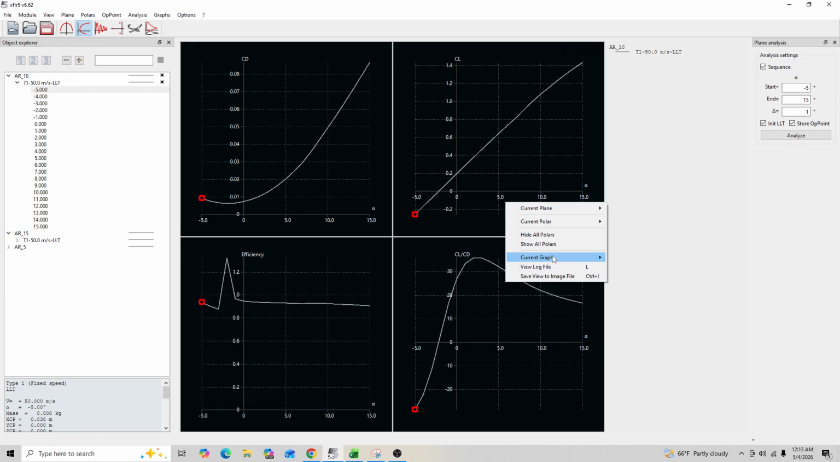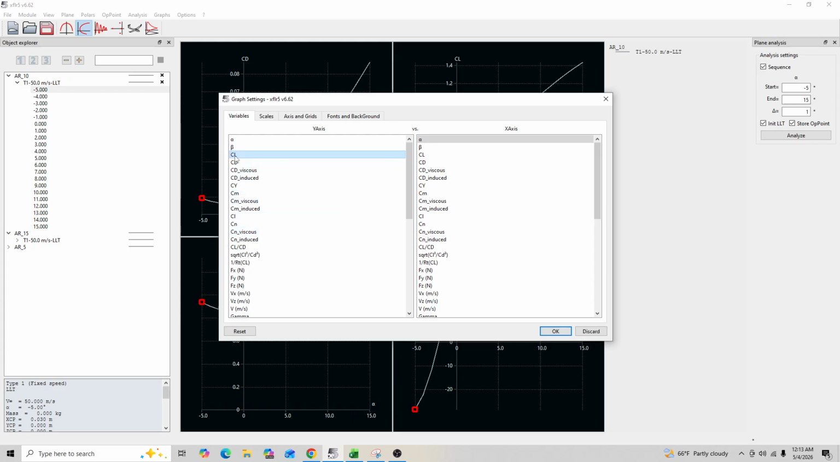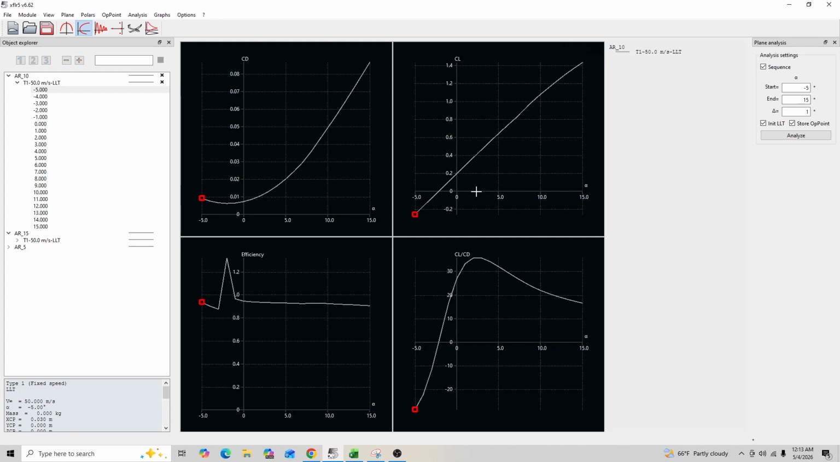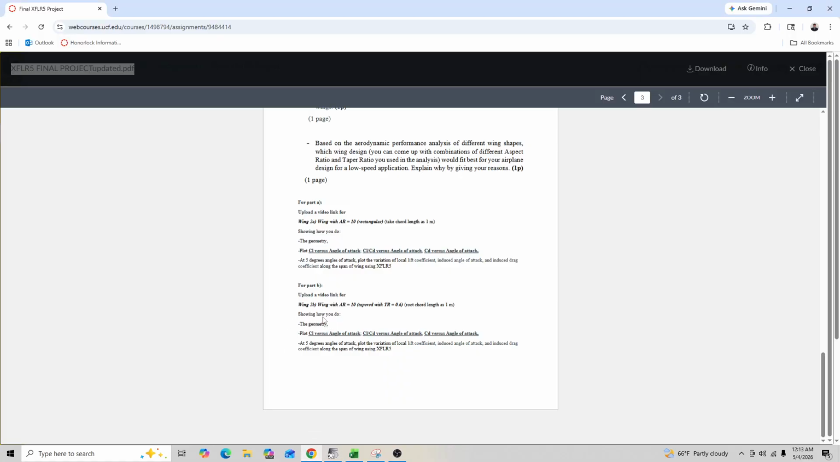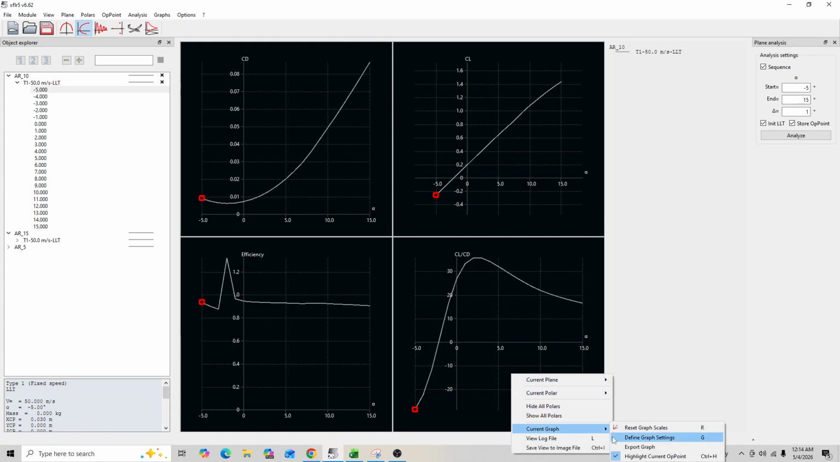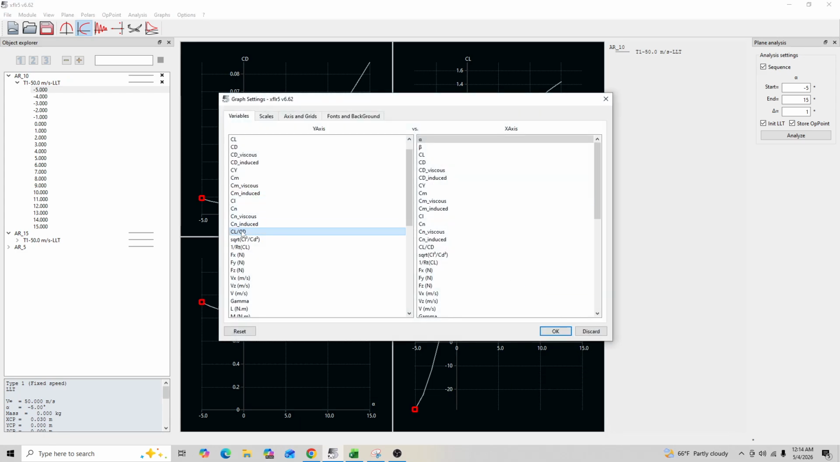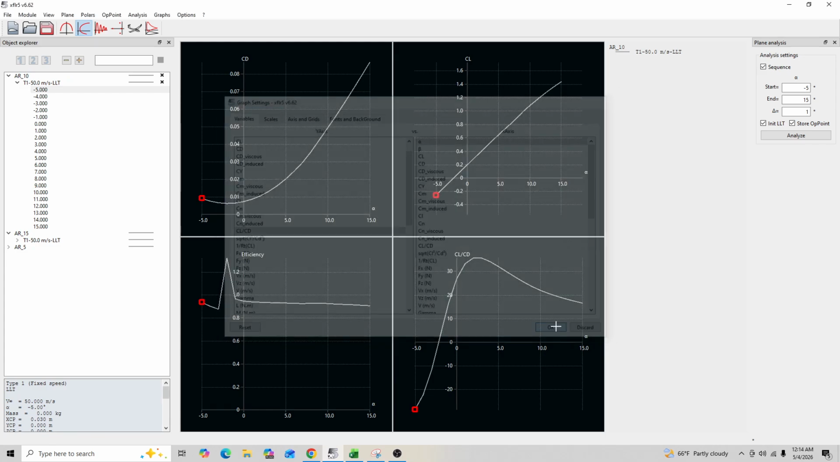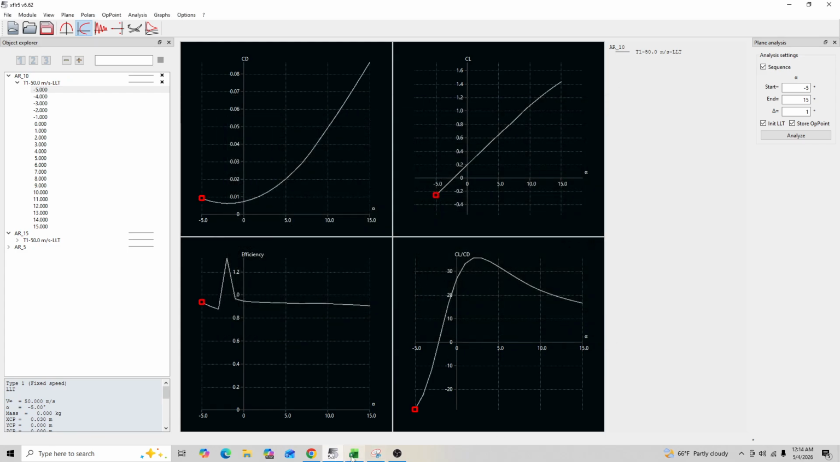To get the CL versus angle of attack, you would go to current graph, define graph settings, and you would select in the y-axis CL and the x-axis angle of attack. So that will be your CL versus angle of attack graph right there. Next, we need the CL over CD versus angle of attack. That'll be right down here. It's the same method. You would go to current graph, define graphic settings, select CL over CD and angle of attack, and you get something like this.